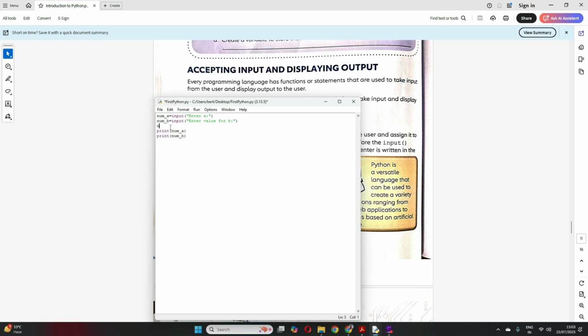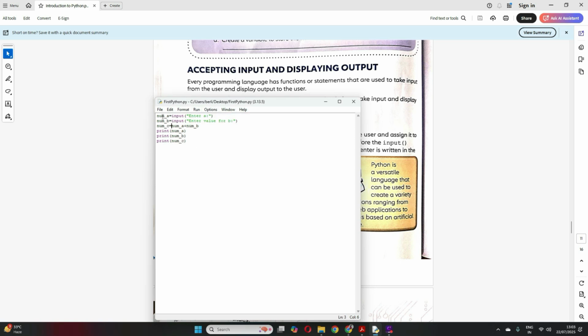Now suppose here I have num underscore c is equal to, I want to do the summation of this num a and num b. Since I will enter these numbers here, it should allow me this summation, and then if I want to print c, it should allow me. Clear? But see what will happen here now. Now I have saved it. Now let me run and see what happens. It should give me the summation here, but see what it will give.